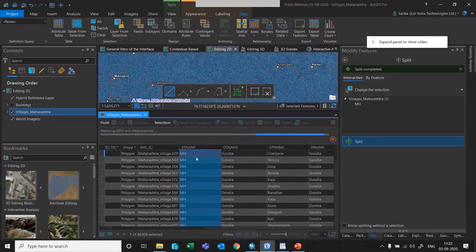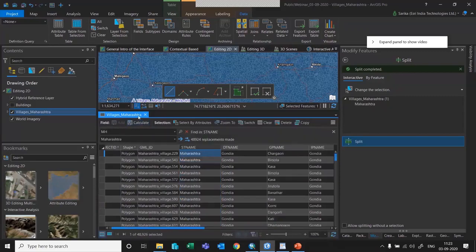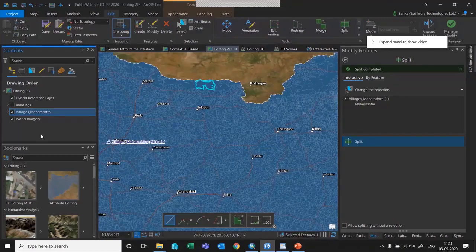As soon as I click on it, all the MH values in the attribute fields will be directly converted into the full name of the state. Then you can start using this data set for configuring the applications, publishing the feature services, and later using it for other applications. And now we have seen the editing in 2D.